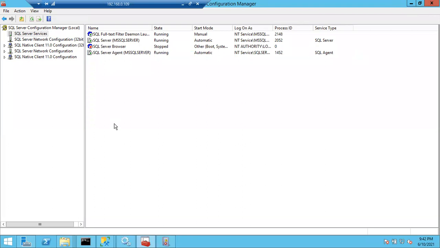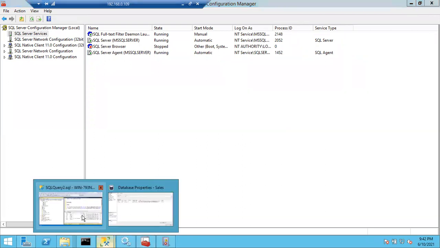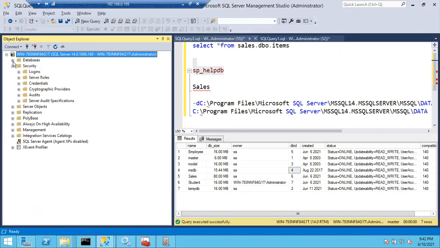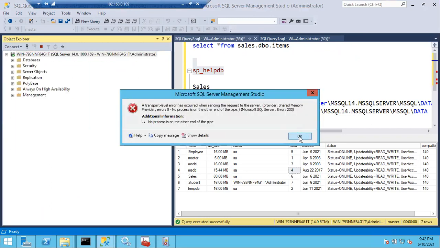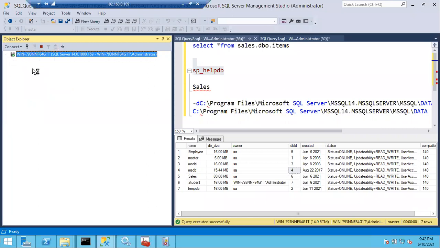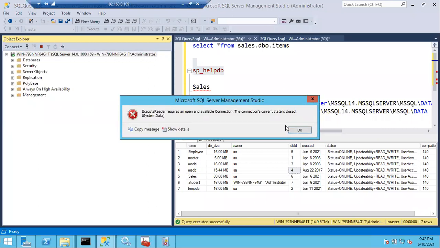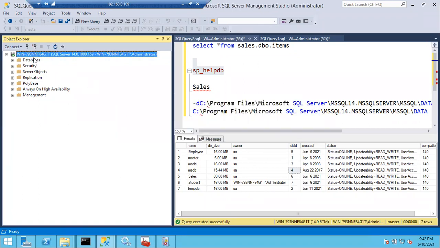All SQL related errors you can also find in the error log. Just refresh it. We will have one more option called SQL Server. If you expand it, what happened? One minute, please. It's closed, there is no existing connection. Let me disconnect and connect again.